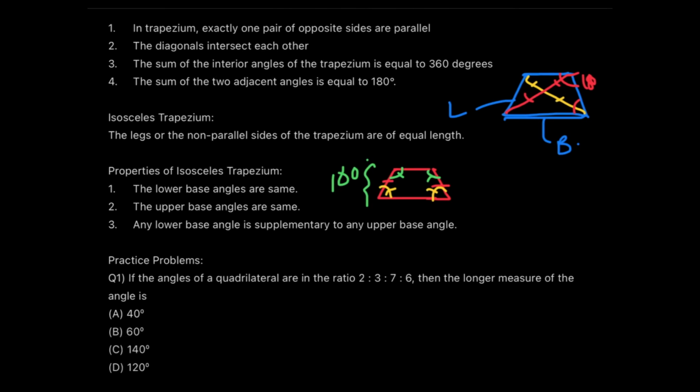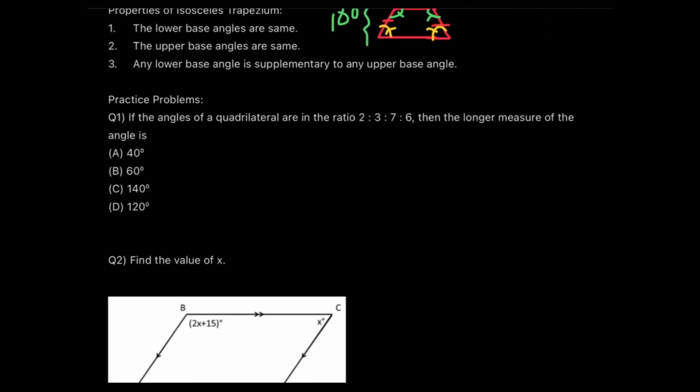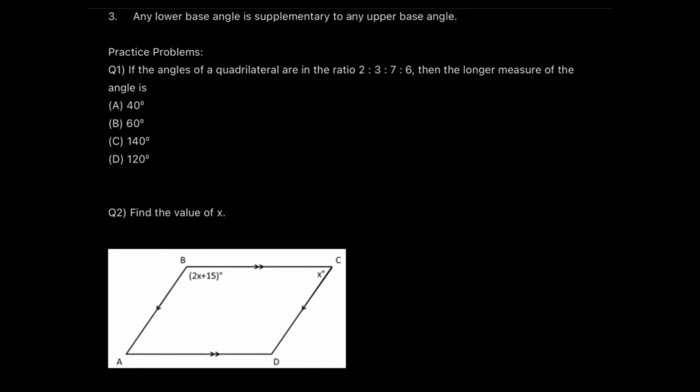Now it's time for all of us to get down to a few practice questions, okay? This will be the application of what we learned so far. So the first question is, if the angles of a quadrilateral are in the ratio 2:3:7:6, then what is the longest measure of the angle? You need to find out the largest angle.